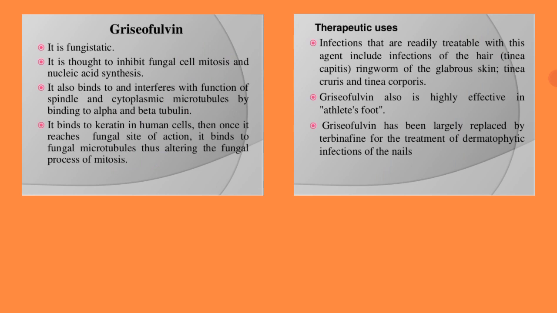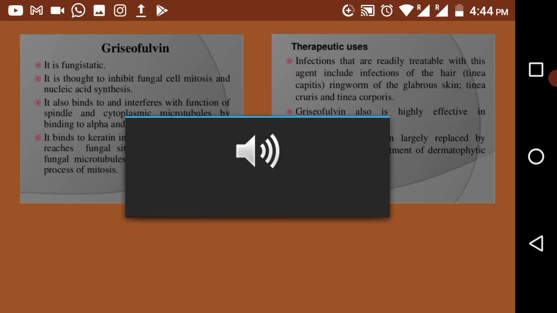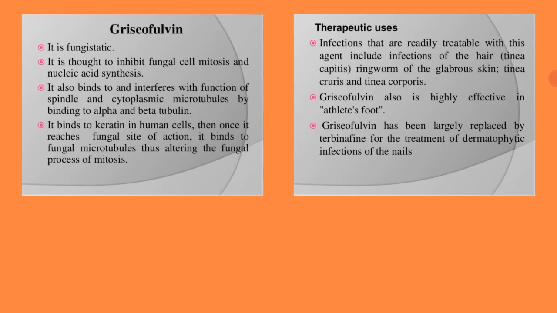It will interfere during mitosis and in nucleic acid synthesis. It can bind to the spindle and cytoplasmic microtubules by binding to the alpha and beta tubulins.